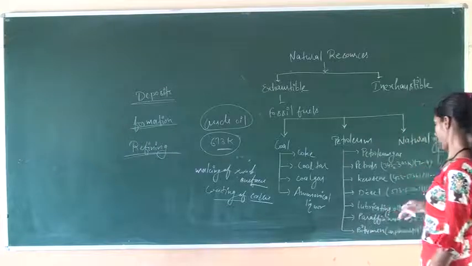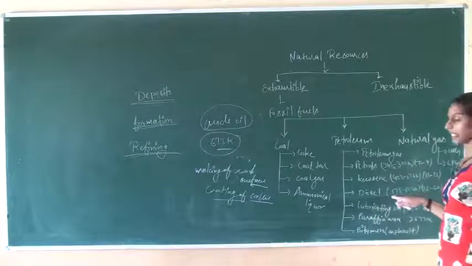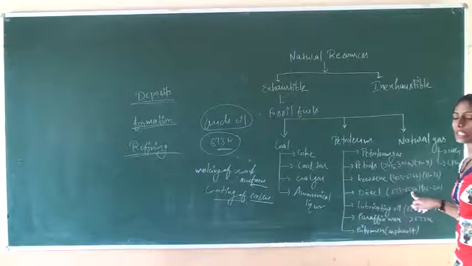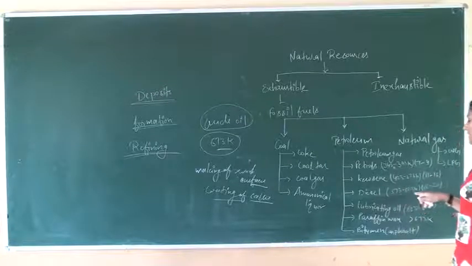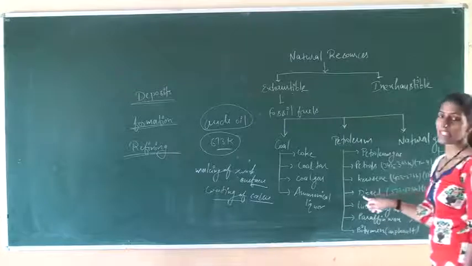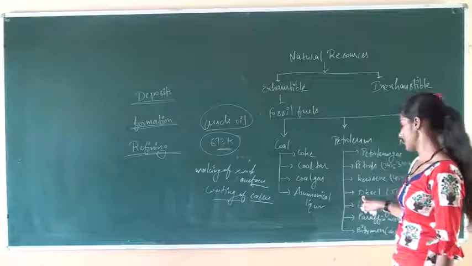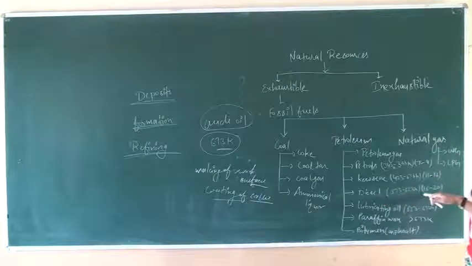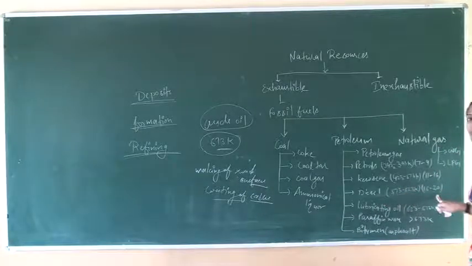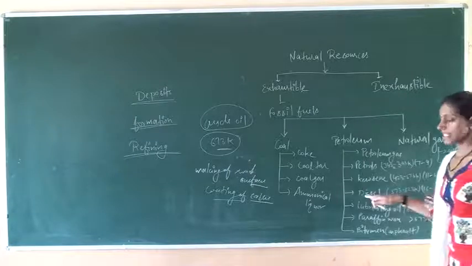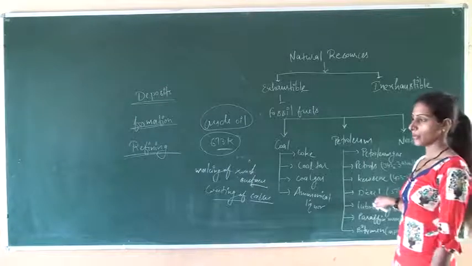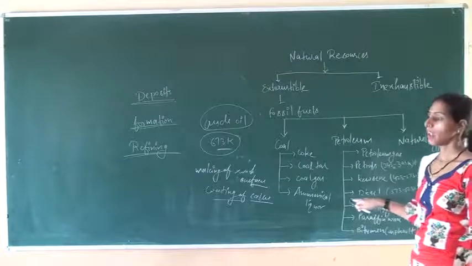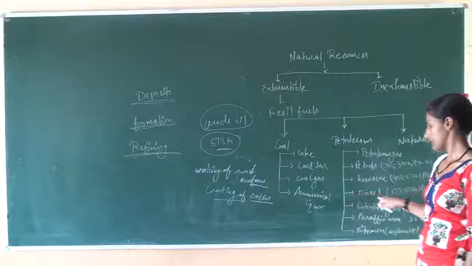After that, when the temperature is further decreased, to about 573 Kelvin to 623 Kelvin, we get the next product, which is diesel. In diesel, the number of carbon atoms is about 16 to 20. Diesel has a very important use. It is used in many vehicles to drive them.